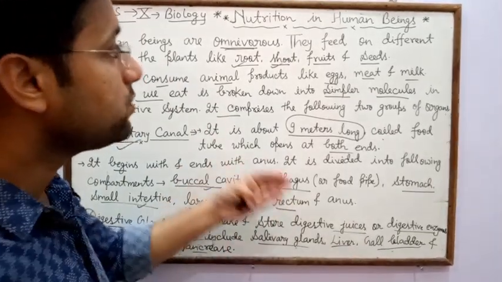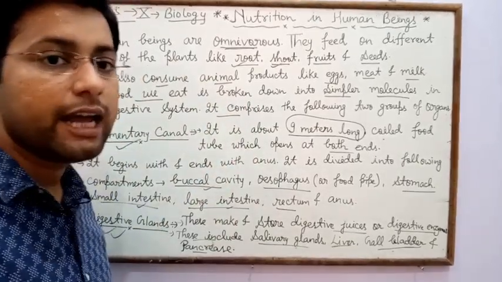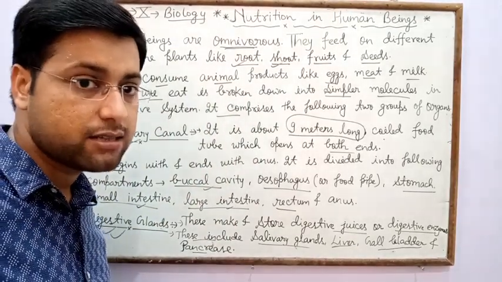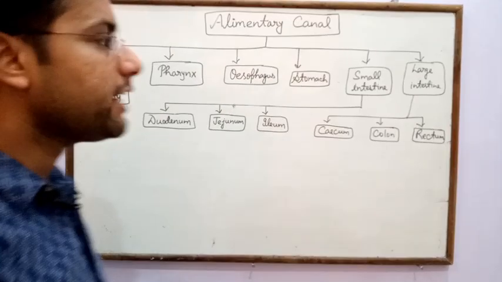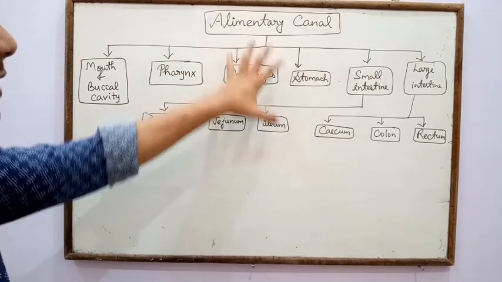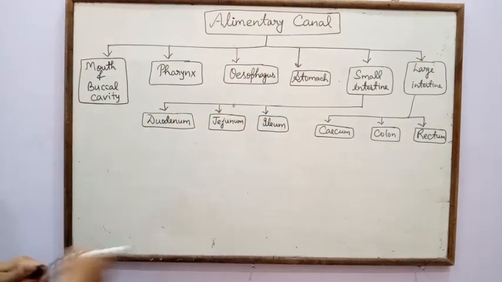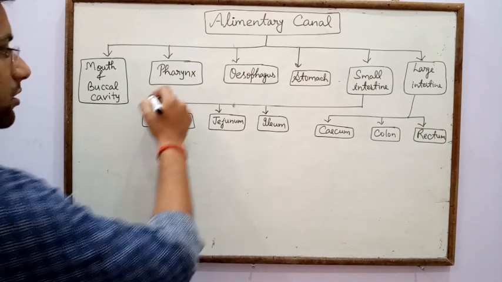Now we also explain the parts of the alimentary canal with the help of a flow chart. We can show the parts of the alimentary canal in the form of a flow chart. Under the alimentary canal, the main part is the mouth and buccal cavity.